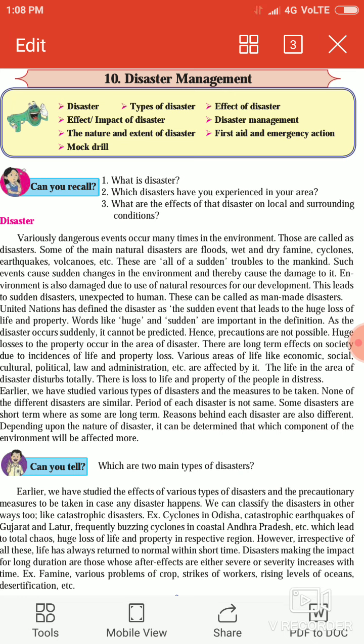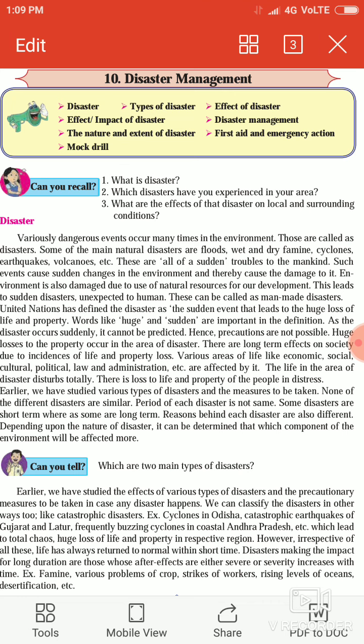So there are two main types of disasters. Can you guess which are the two types of disasters? They are man-made and natural. So there are two types of disaster, natural and man-made disaster. Earlier we have studied the effects of various types of disaster and precautionary measures to be taken in case a disaster happens.